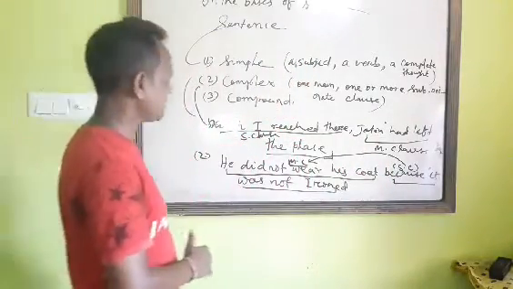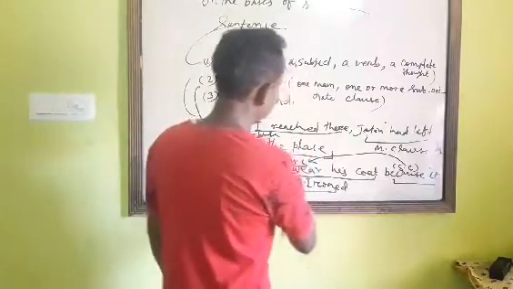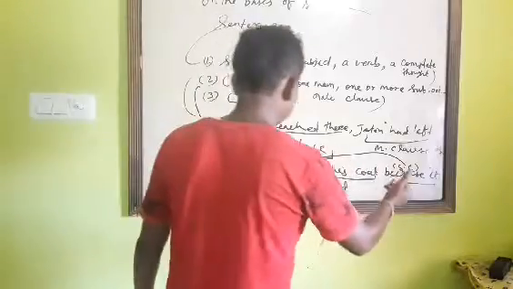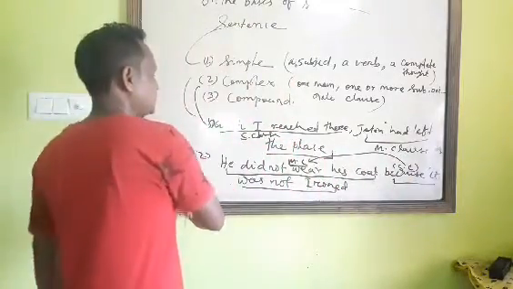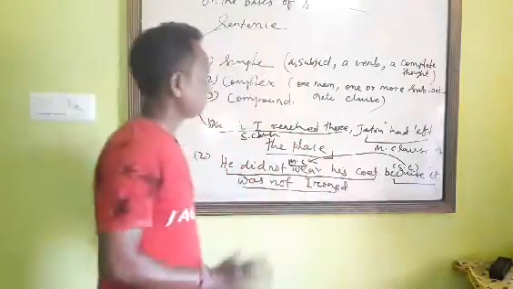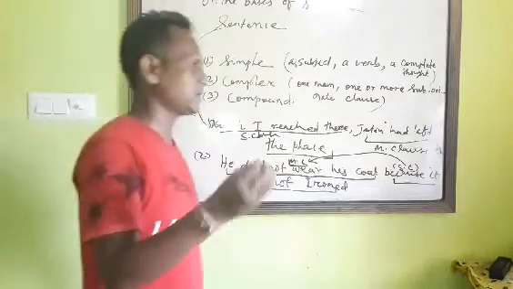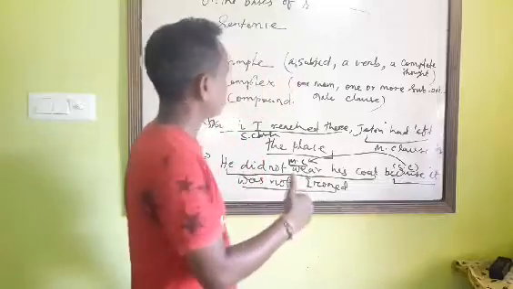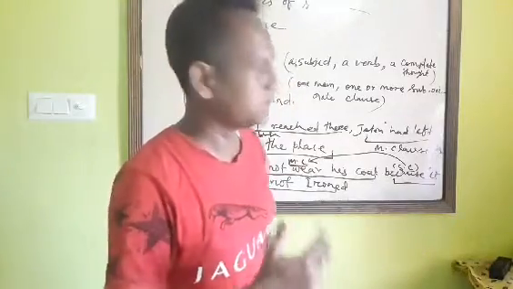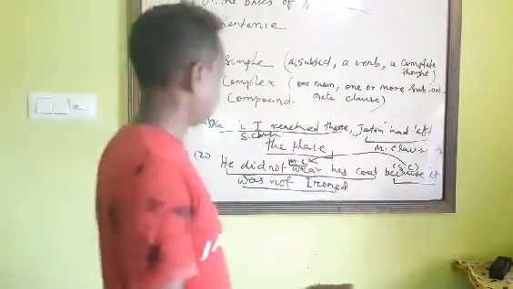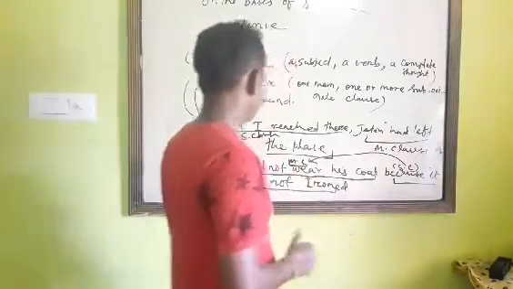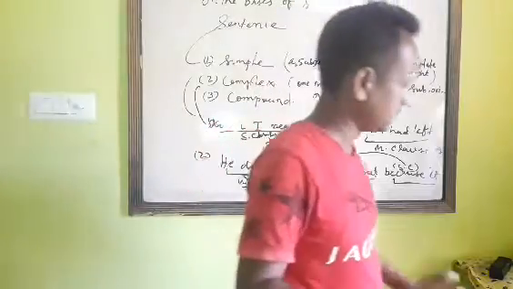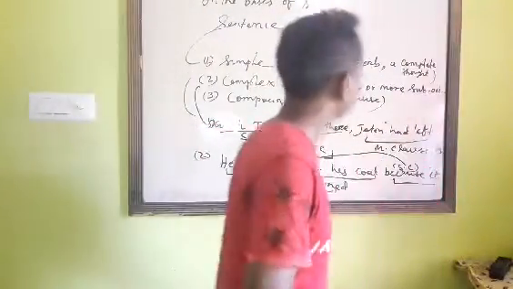And look at the second sentence. He did not wear his coat is a main clause, and because it was not ironed is a subordinate clause. So a comma should not be used here. Clear? From this context we get to know that when the subordinate clause comes first, we use a comma to separate the two clauses. When the main clause comes first, we cannot use a comma. Clear?